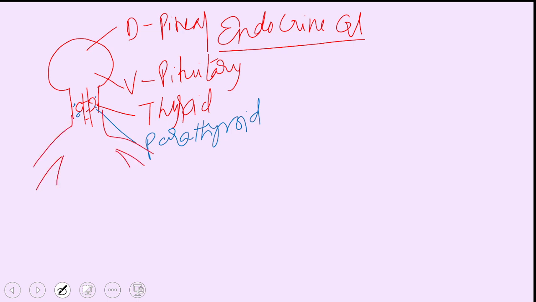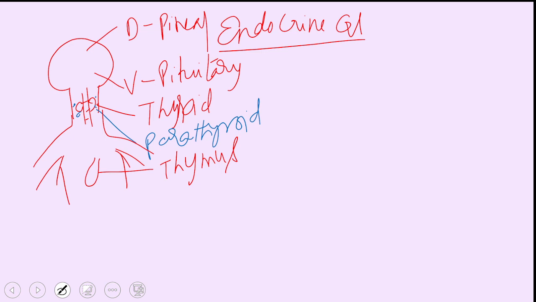And further moving down, now we have the chest. In the chest region, when we were children, we have another gland called the thymus. This thymus secretes thymosin that is responsible for immunity.